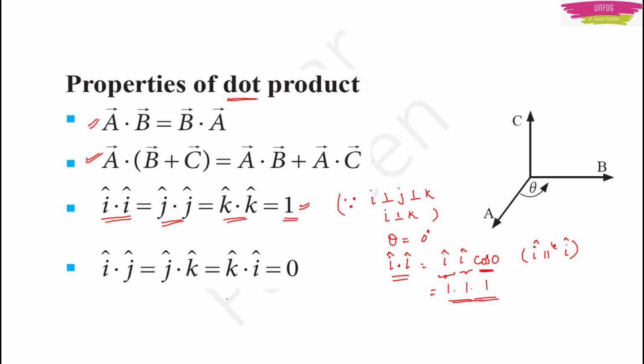And for the same reason, because i, j, k are perpendicular to each other, here I write i j cos 90. The value of i is 1, the value of j is 1, and cos 90 is 0. And all the vectors are perpendicular to each other. That is, the angle is 90 degree between them, and cos 90 is 0. That's the reason why i dot j, j dot k and k dot i becomes 0. Okay. So two things which you have to remember are i dot i, j dot j, k dot k: when similar unit vectors are multiplied as dot products, their value is going to be 1. And when different unit vectors are multiplied as dot products, then their value is going to be 0.